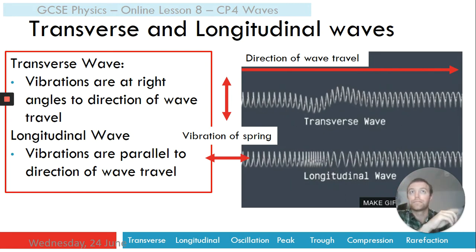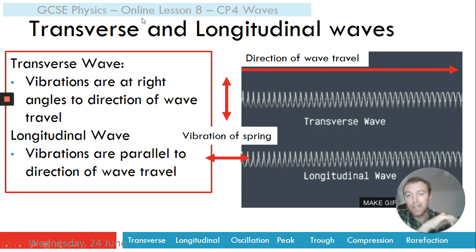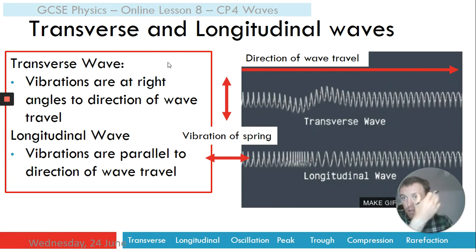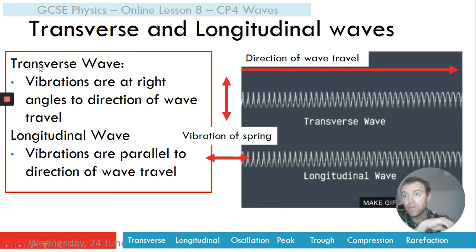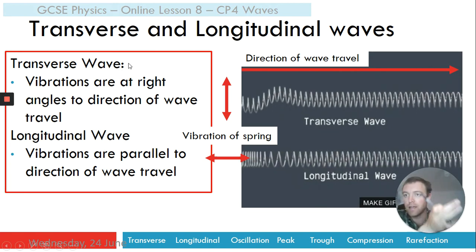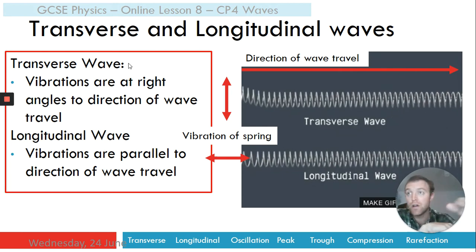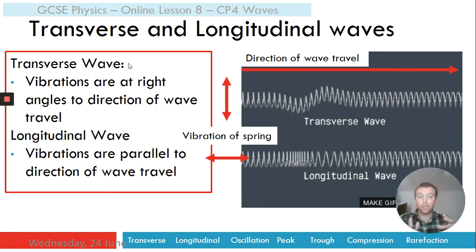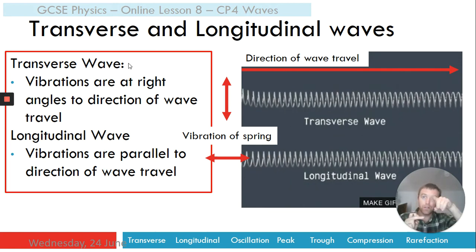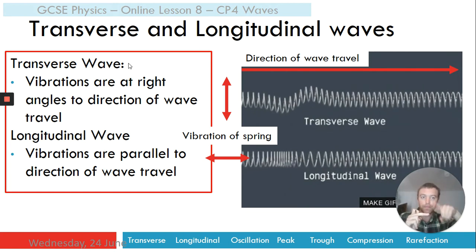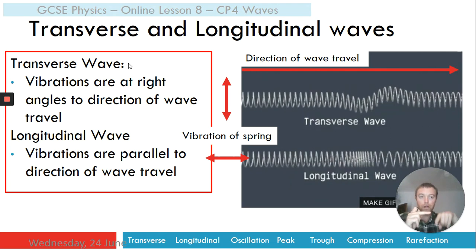Okay, just a little tip for remembering which is which. How I like to think of it is, if we think of transverse, it's got lots of S's in it. S, S, S, S, S. And I think transverse, and I think across, which has two S's in it. Transverse waves, the motion is across the direction of wave travel. The wave's going this way, and the vibration is across the direction of wave travel.